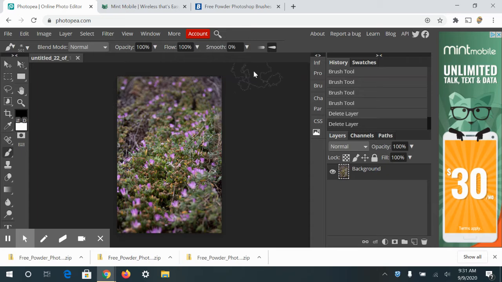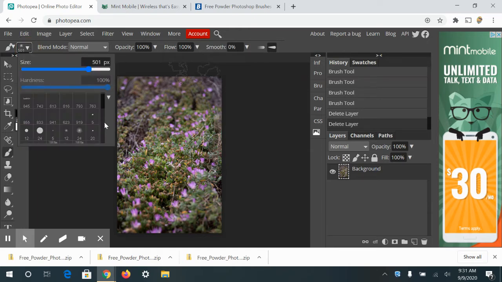Now, sometimes Photopea will give you a pop-up message that asks if you want to load it next time you open up Photopea. You can either hit yes or no. If you hit no, it will not load these new brushes next time you open Photopea. So they will not be here. So if you want to use them again, I suggest hitting yes.